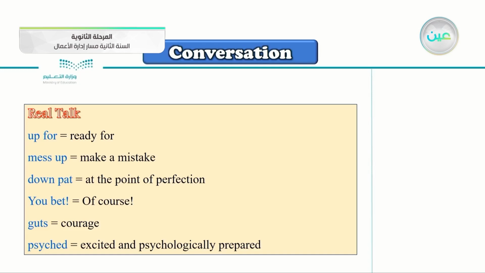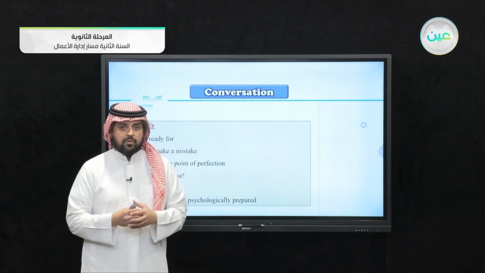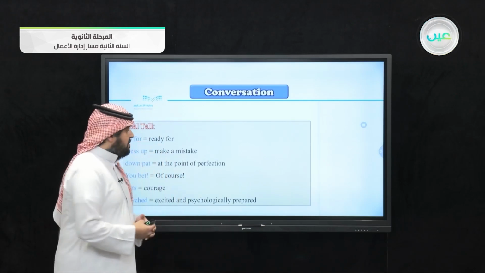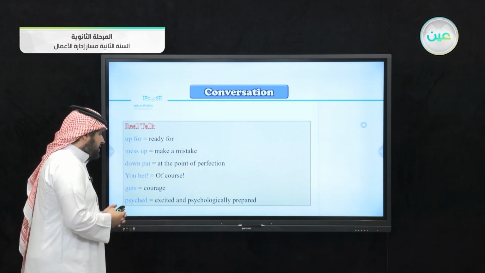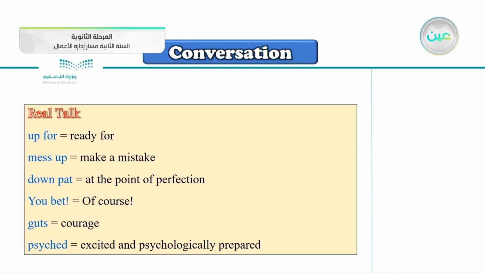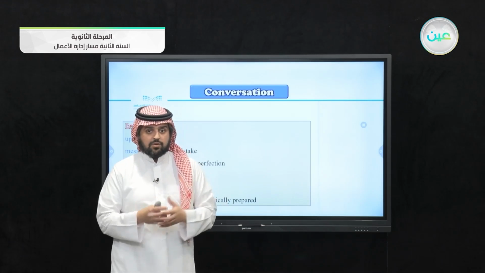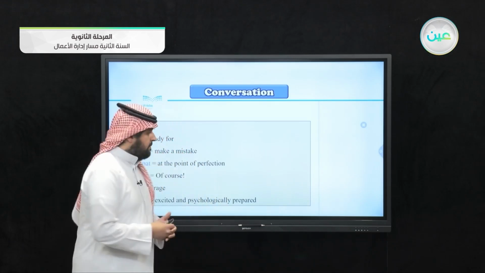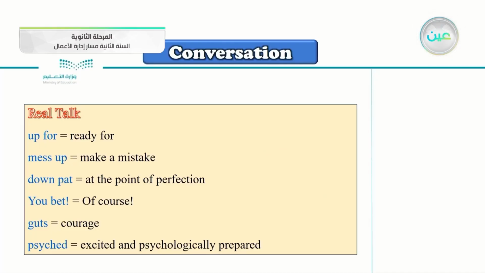When he said, I am afraid that I'm going to mess things up, it means that he's afraid that he will make some mistakes. Down pat means at the point of perfection. You bet means of course. When someone says, you bet, this means that he is agreeing with you.